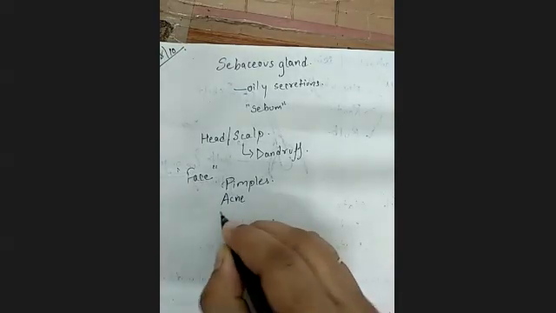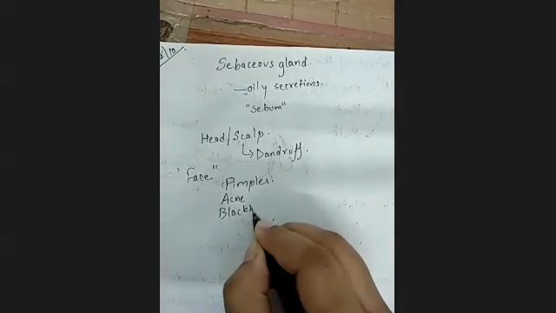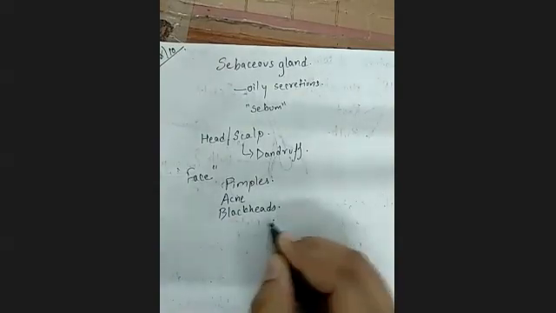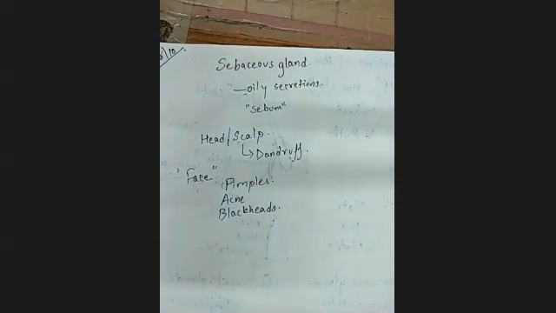Then you must have heard about blackheads and all that. It becomes black just because of contact with the environment. It changes its color. That is why it is black. It looks like a black head. And that is what the sebaceous gland does.